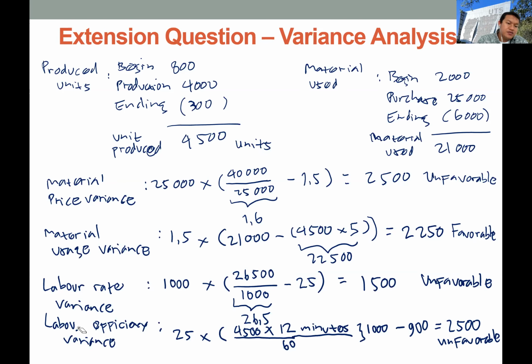In the exam or in the quiz, you will not be given all the numbers or figures that you need to calculate the variance with the formula, but you have to manually calculate the actual units produced or material consumption and some unit price or unit cost. In order to calculate the variance, again, you have to properly identify whether it is an unfavorable or favorable variance.